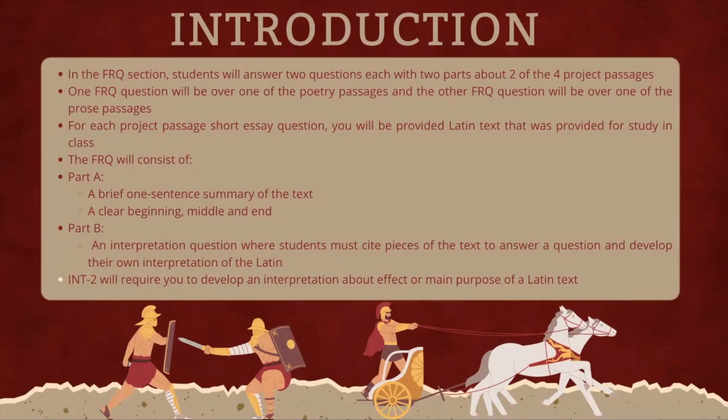Part A should include a brief one-sentence summary of everything that happens in the text, and it should also include a clear beginning, middle, and end following the chronological order of the story. Part B should have an interpretation question where students must cite pieces of the text to answer a question and develop their own interpretation of the Latin. Our type of question, INT2, will require students to develop their own interpretation about either an effect or a purpose of something in a Latin text.